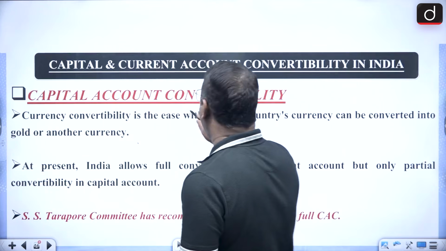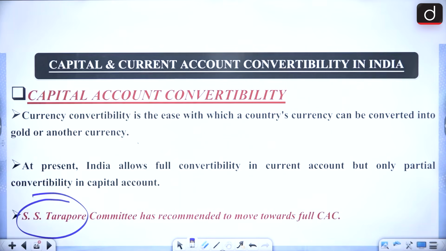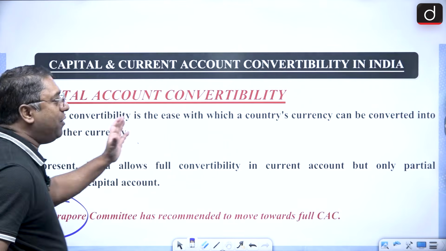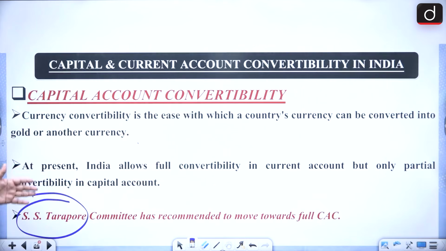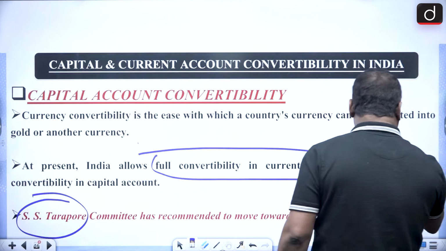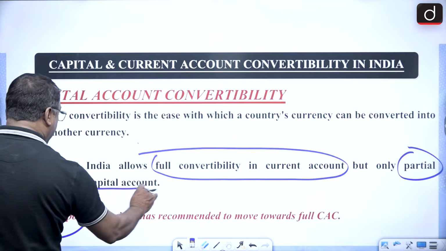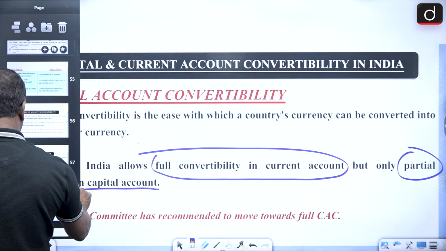And there is capital account convertibility. You have to remember, the S.S. Tarapore Committee had recommended moving towards full capital account convertibility. That is currency convertibility, the ease by which a country's currency can be converted into gold or another currency. So in India, there is full convertibility with regard to the current account, remember it, and only partial convertibility with regard to the capital account. This is very, very important for your exams.